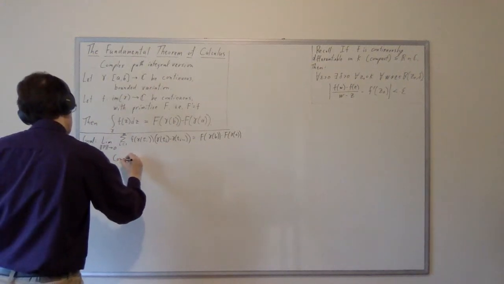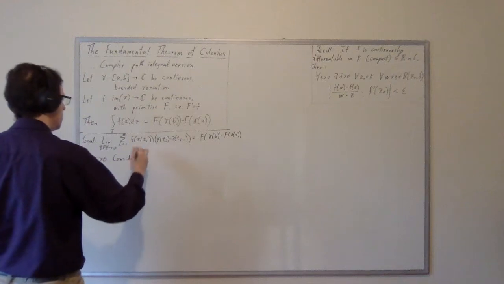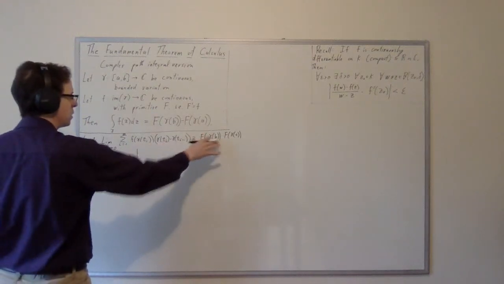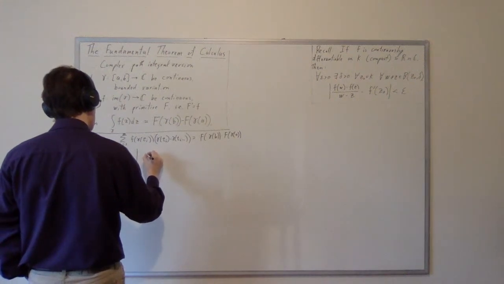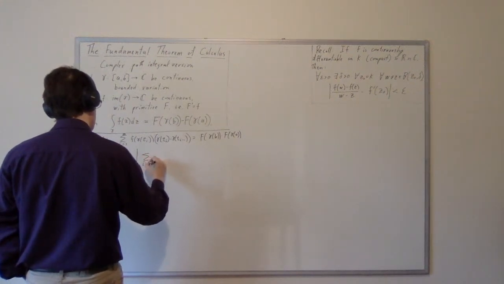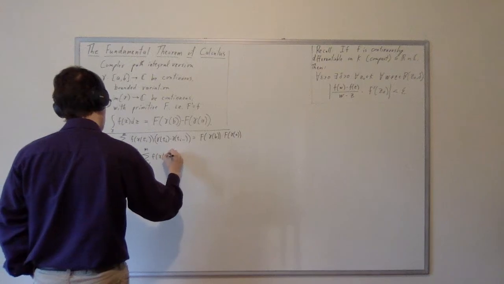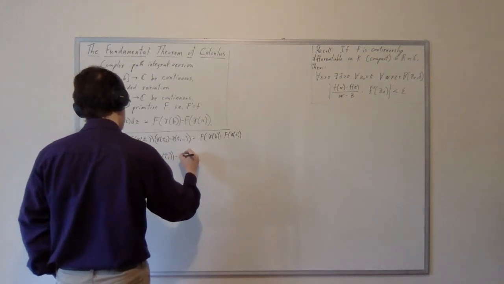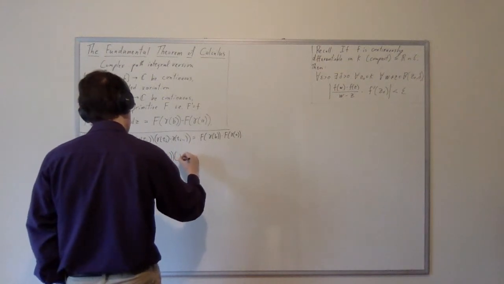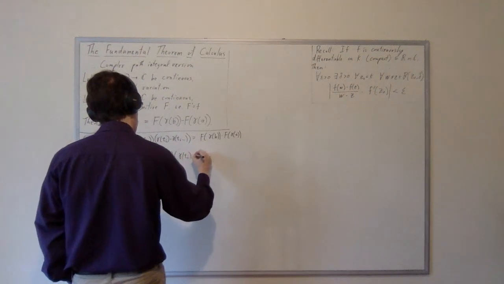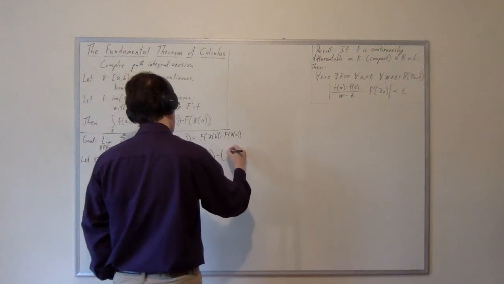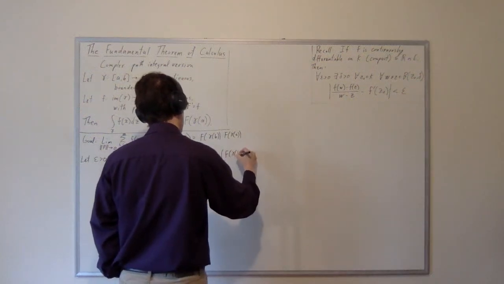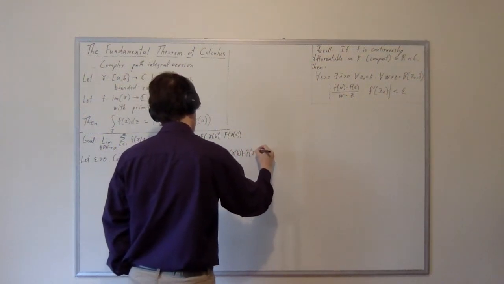So we're going to consider the absolute difference between this partition estimate and the thing that I'm claiming it should have in its limit. So that's going to be the summation i equals 1 to m of f of gamma of tau i times gamma of t_i minus gamma of t_{i-1}, minus the quantity F of gamma of b minus F of gamma of a.